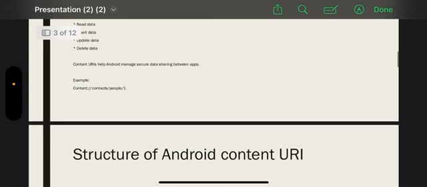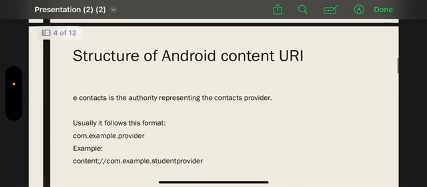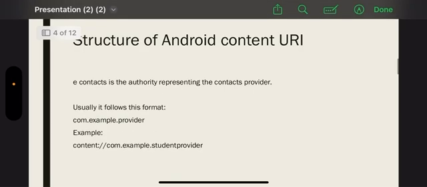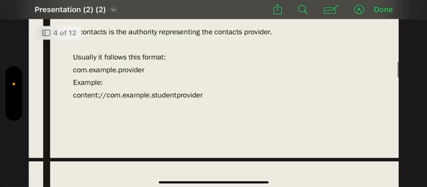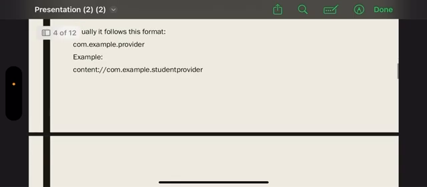Here is an example. Structure of Android content URI. Content is the scheme, the authority represented to content providers. Usually it follows this format. Here is the format: com.example.provider.